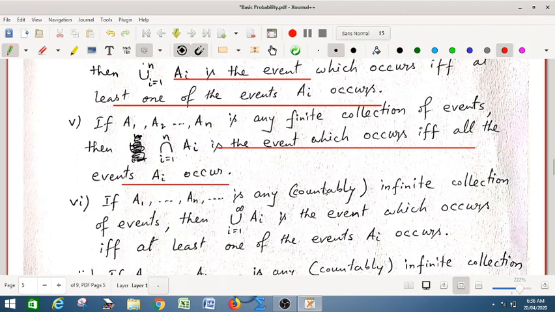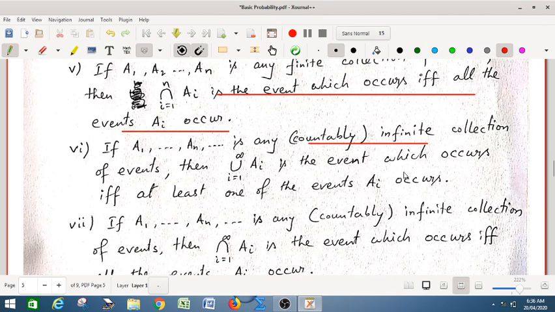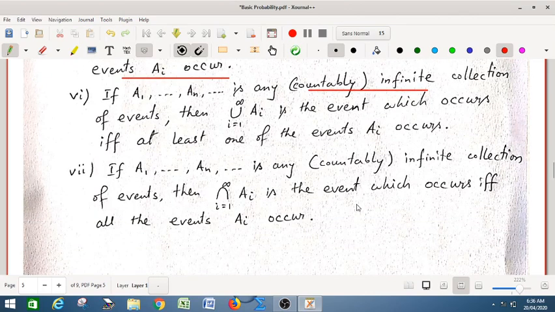Similarly, we can define for a countably infinite collection, the union happens if and only if at least one will happen, and also for infinite collection this will happen. So today's discussion is on the basic probability, that is the basic concept of random experiment, event space, very important concept, sample space, and a few definitions related to basic probability.